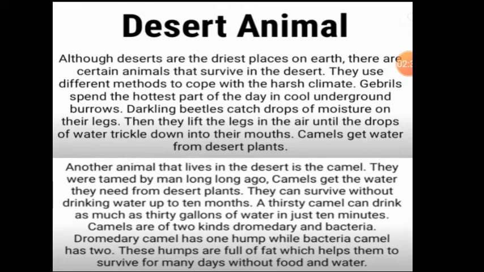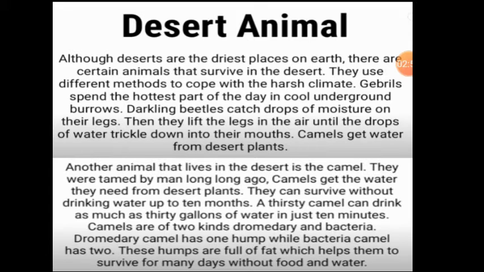Another animal that lives in the desert is the camel. They were tamed by man long ago. Camels get the water they need from desert plants. So how they survive means they get water from the desert plants which grow there. They can survive without drinking water up to 10 months. Even for 10 months, if the camel is not getting water, they can survive.